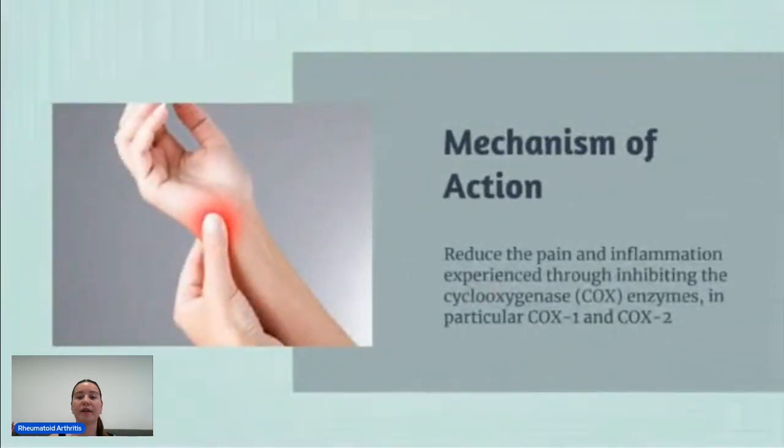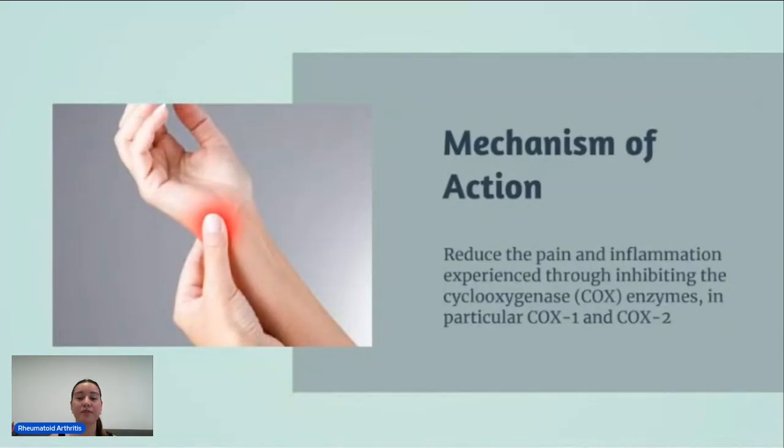Brunton et al. 2018 demonstrate how NSAIDs reduce the pain and inflammation experienced through inhibiting the cyclooxygenase COX enzymes, in particular COX1 and COX2. This inhibition blocks and decreases the production and synthesis of prostaglandins, which are the chemical mediators that form and promote the inflammatory response.